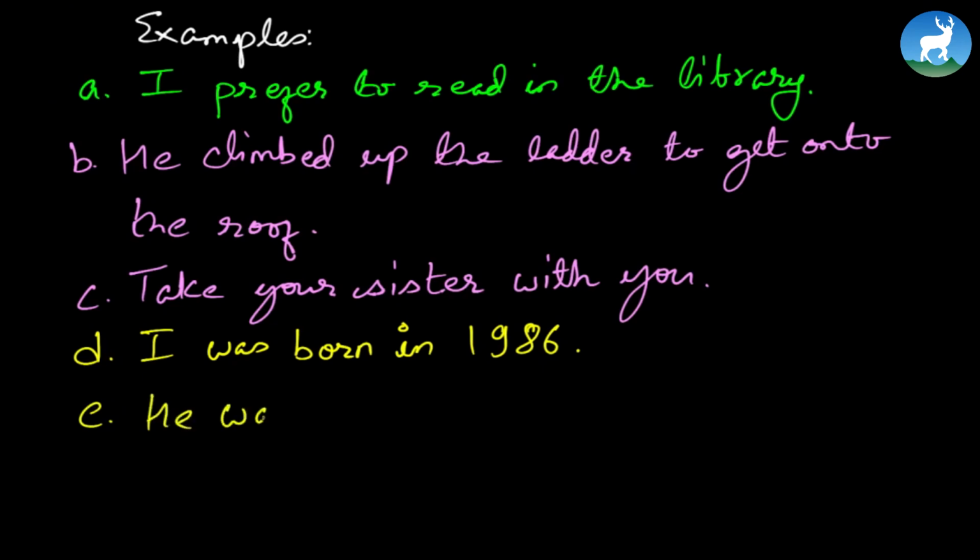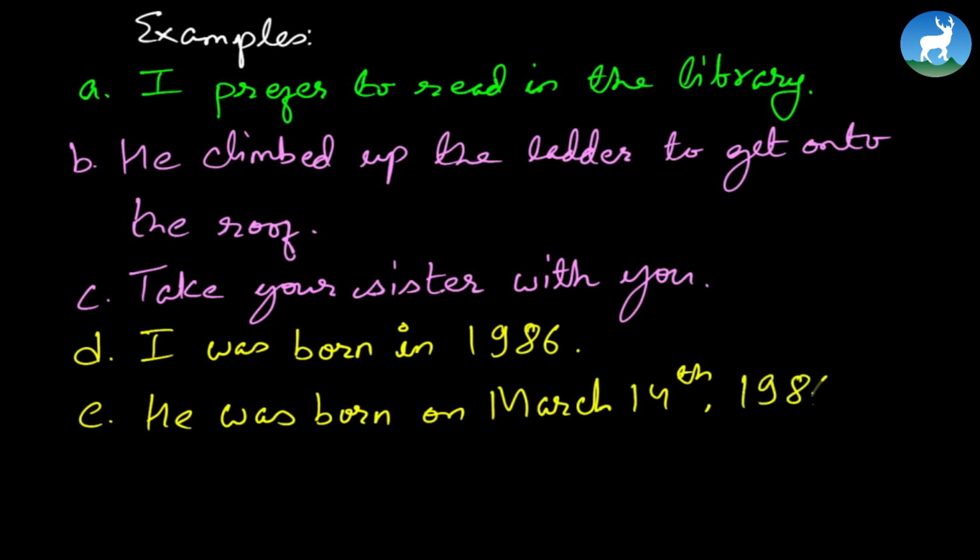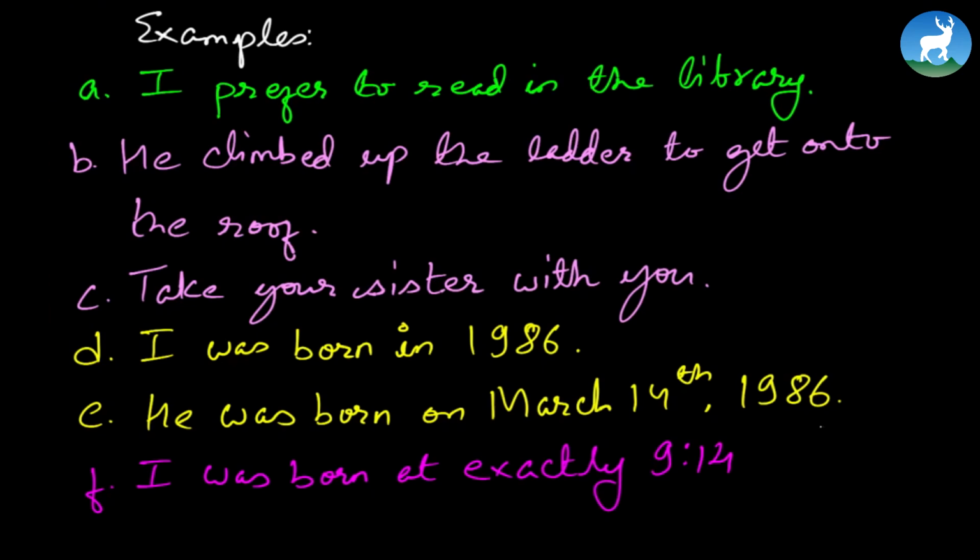E: He was born on March 14th, 1986. F: I was born at exactly 9:14 a.m. G: The cat is under the table.